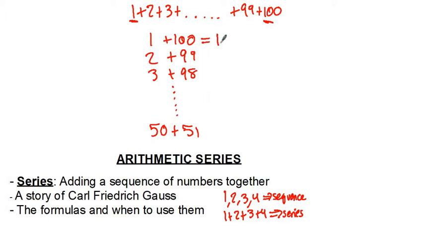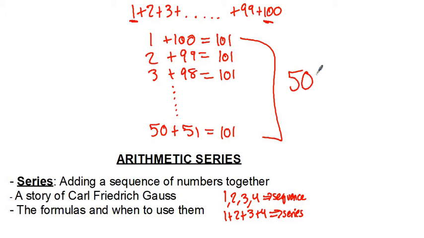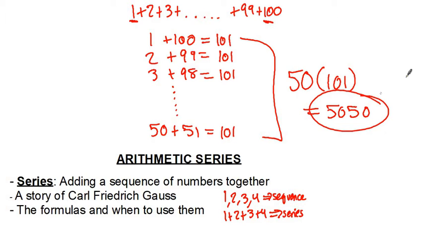So 1 plus 100 is 101. 2 plus 99 is 101. 3 plus 98 is 101. Every single one of these is going to be 101. So the question is, how many pairs of 101s will there be? If there are 100 numbers, there will be 50 pairs, because 50 times 2 is 100 numbers. So 50 times 101, well, that's not hard to do. That's 5,050. That's how you get the answer.